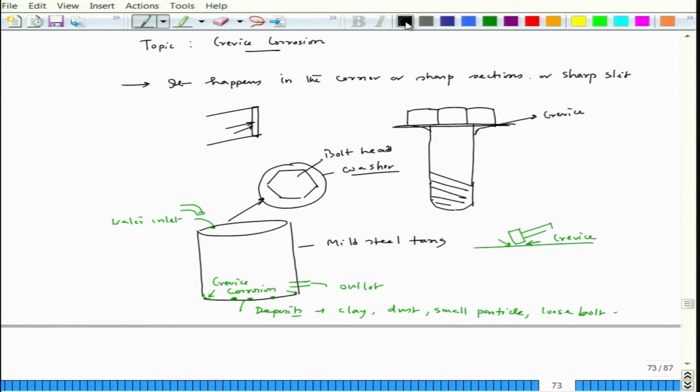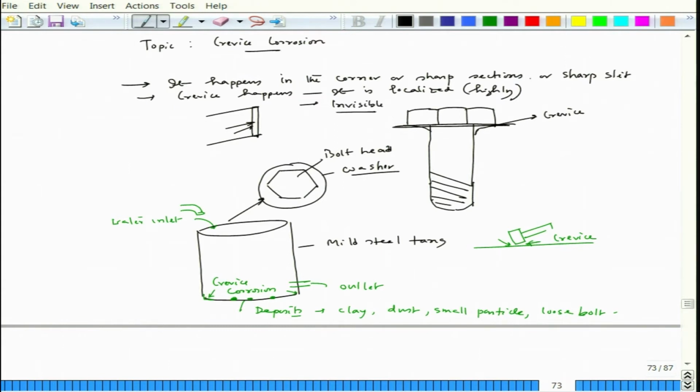So, that means whenever this crevice happens, it is localized, and rather highly localized, and in most cases when it starts, it is invisible, you do not see it.